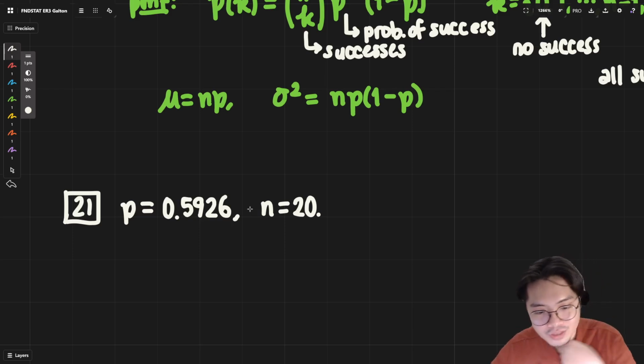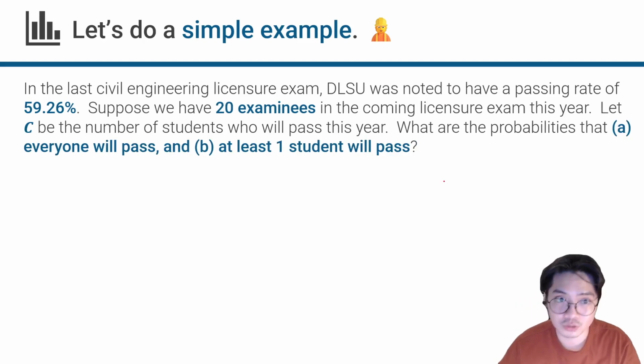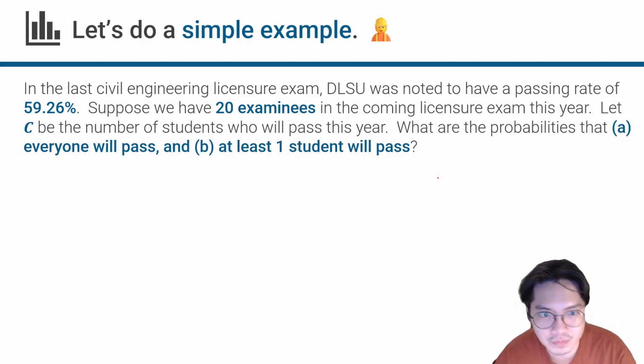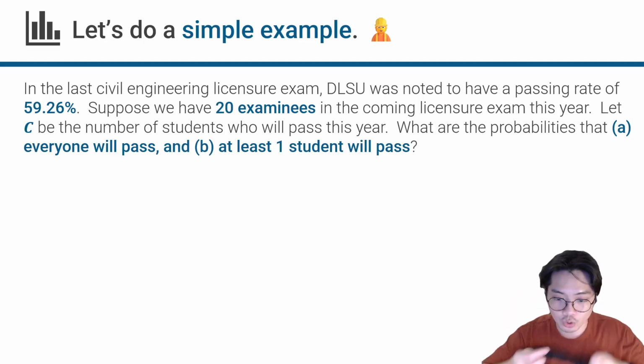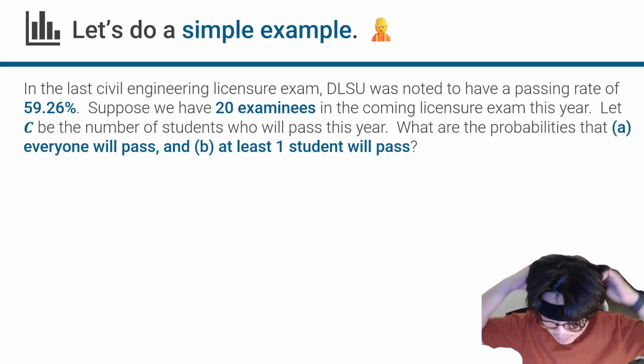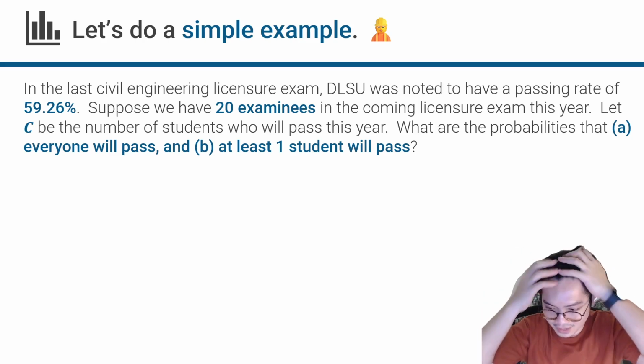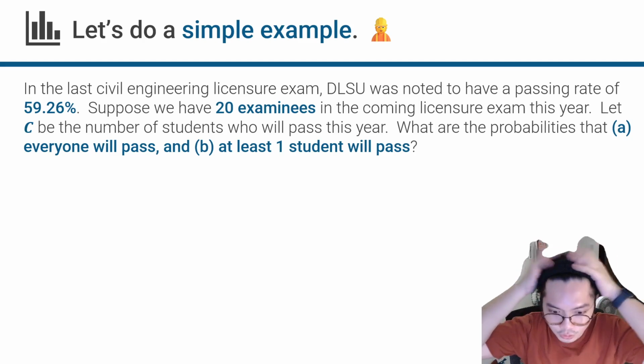Now, in truth, this is really not a binomial distribution, especially if, say, for example, these students are going to review together, or maybe they're friends, they want to, I don't know, see each other succeed. So if one succeeds, then probably the probability of the other succeeding is going to change.